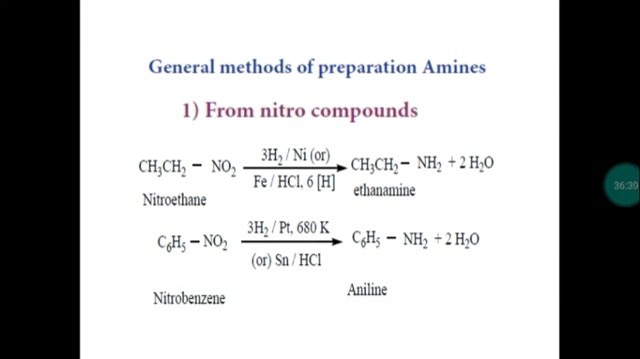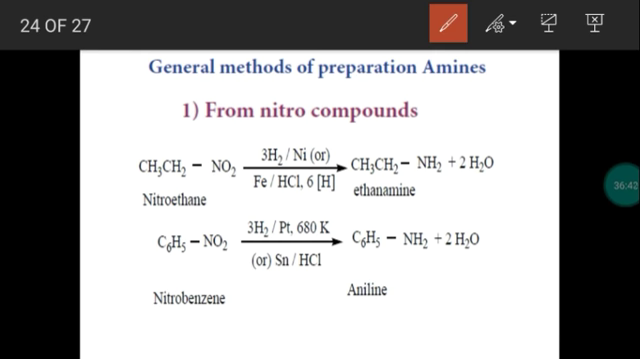Next, we take the first 2 preparation methods, both reduction processes. Now we are going to reduce nitro compounds. CH3CH2NO2, it is called nitroethane. As we studied, while doing the reduction of nitro compounds, we always get amine. If the medium is changed, we will get other products like hydroxylamine. So if the medium is acidic, we always get amine, isn't it?